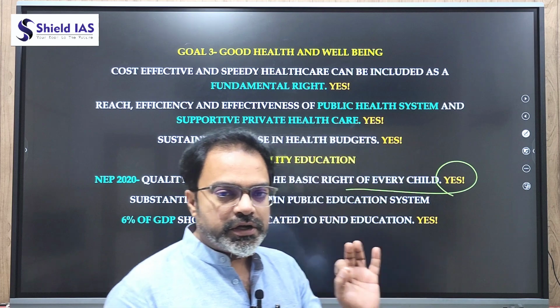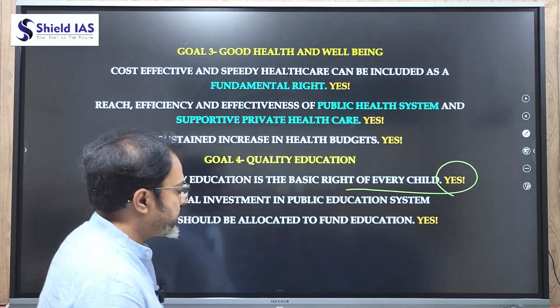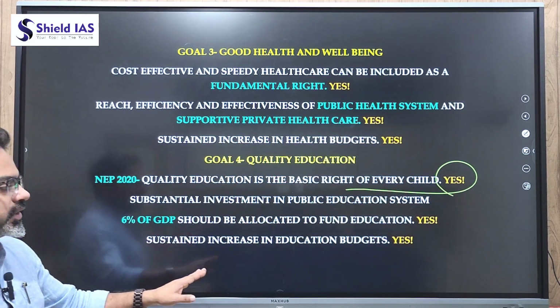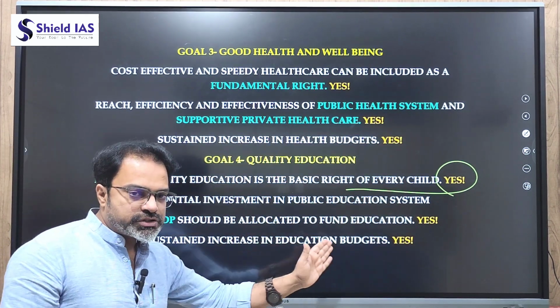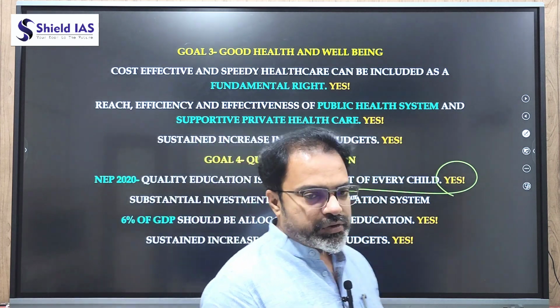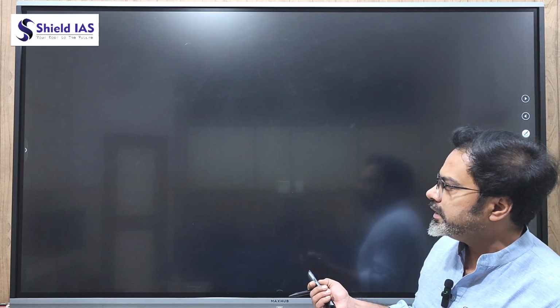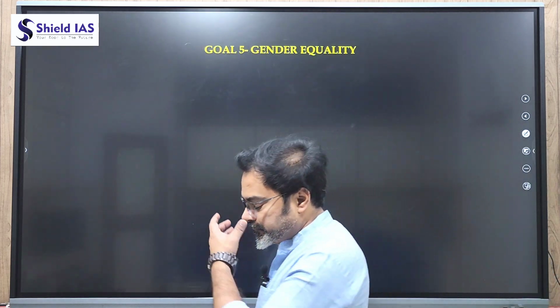This has to be sustained in terms of regular increase in annual budgetary support to education. Hence, a sustained increase in the education budget has to be sustained. This is a sustainable goal. Now, further, goal number 5 is talking about gender equality.